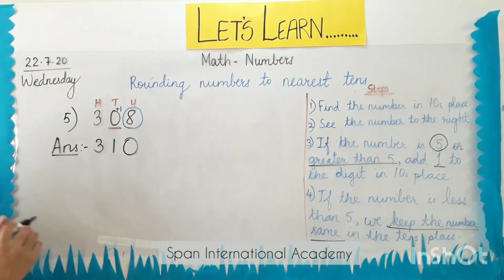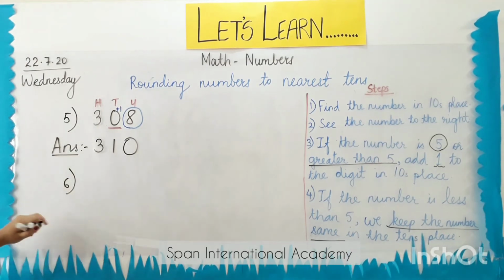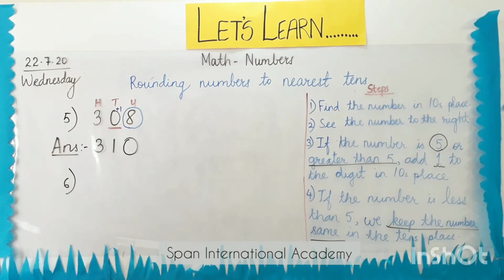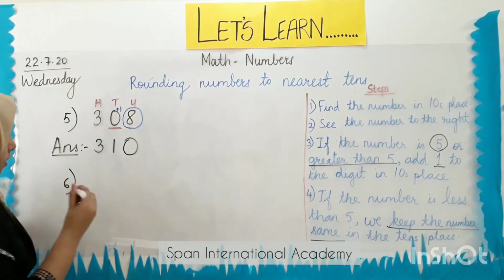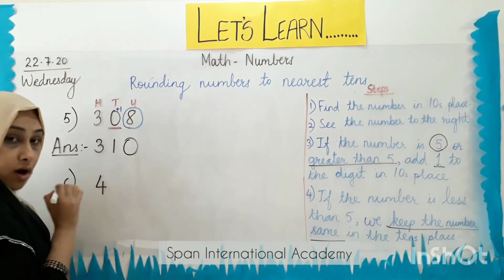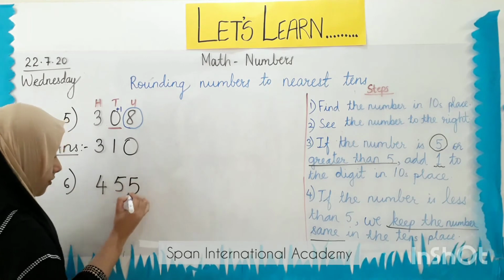We will see one more example now. Number 6. Let's see the 6th example. 455.